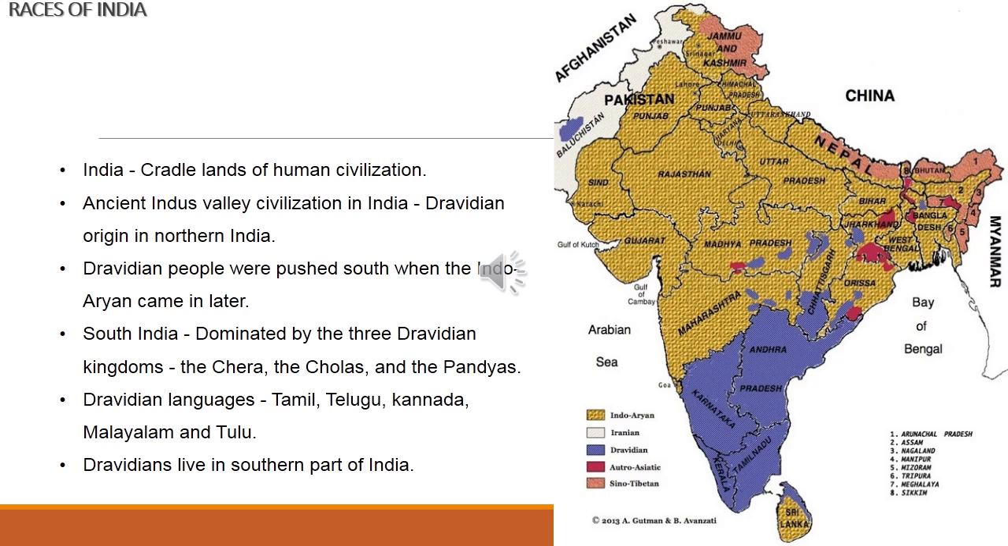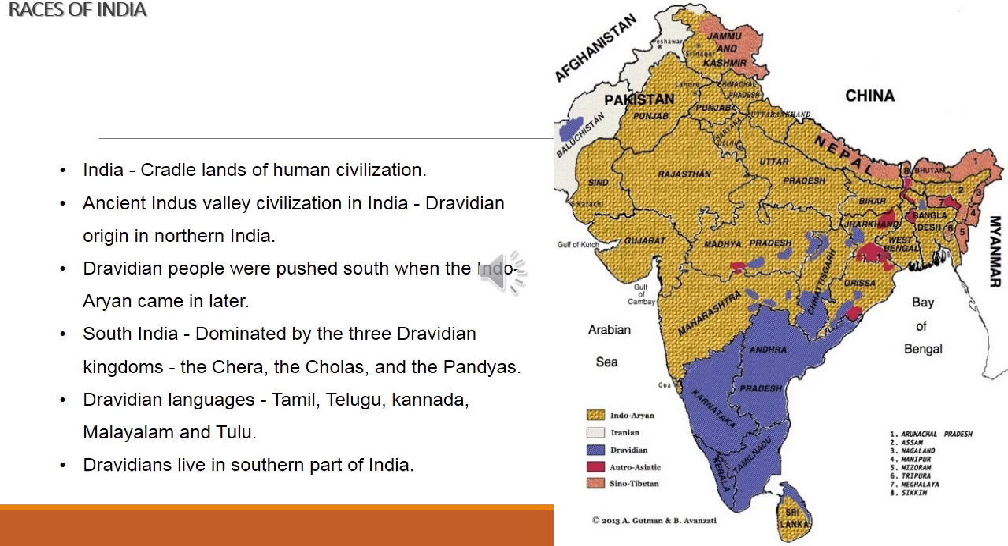India is said to be one of the cradle lands of human civilization. The ancient Indus Valley civilization in India is believed to have been of Dravidian origin. The ancient Indus Valley people were thought to belong to Dravidian origin in northern India. They were pushed to the south when the Indo-Aryans came. The Indo-Aryans pushed the Dravidian people in the Indus Valley region to the south of India.